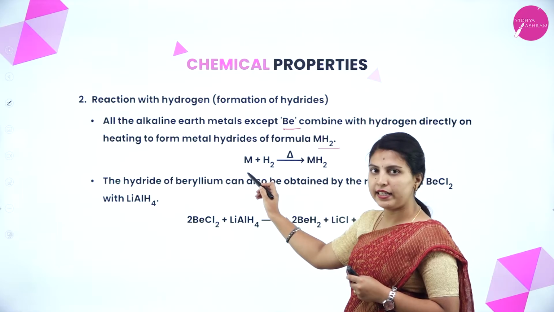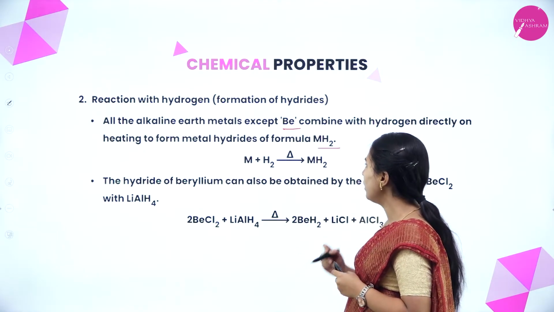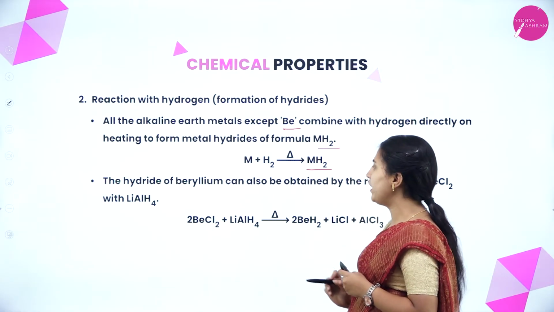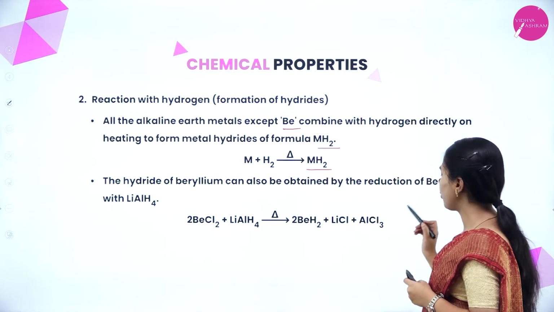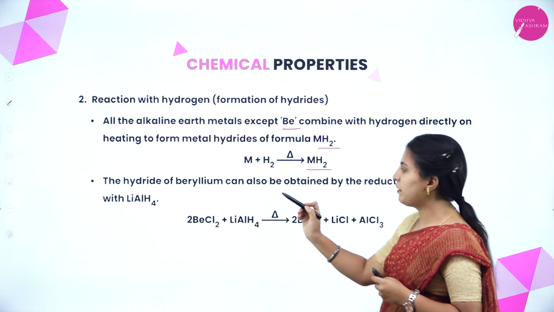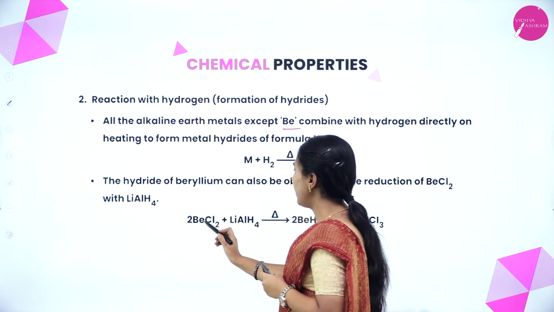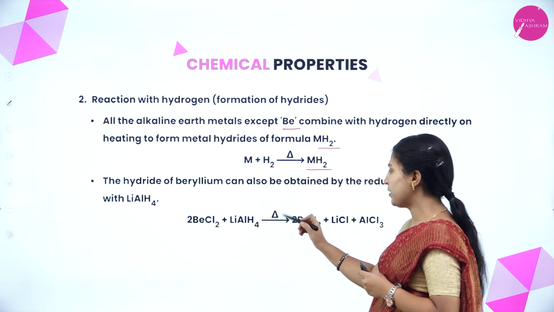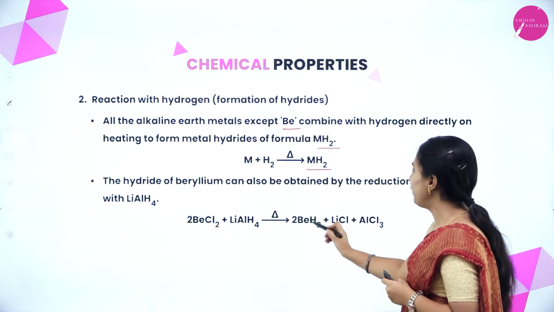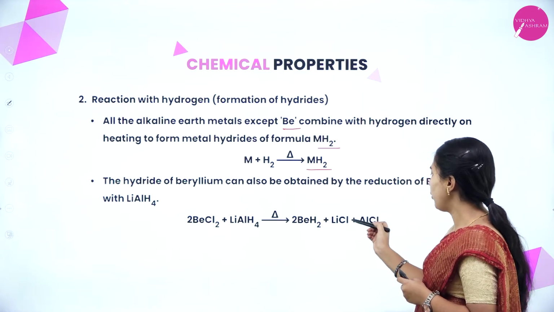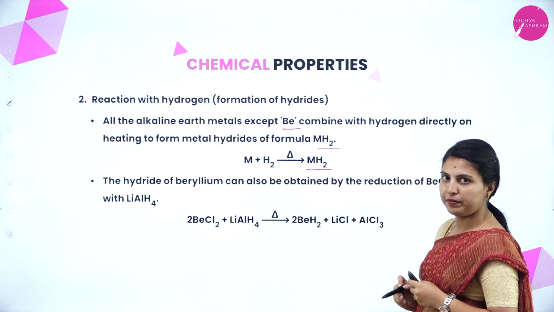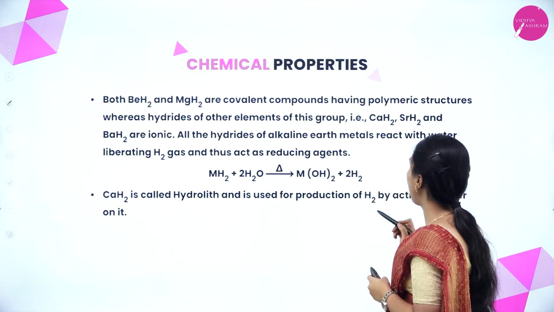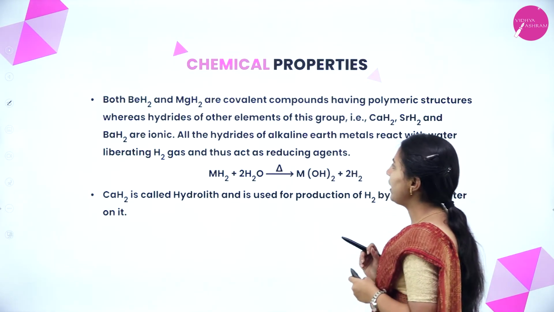This is any alkaline earth metal reacting with hydrogen. At high temperature, it will form metal hydride. The hydride of beryllium can also be obtained by reduction of beryllium chloride with lithium aluminium hydride. See here, beryllium chloride plus lithium aluminium hydride, at high temperature, will form beryllium hydride, lithium chloride and aluminium chloride. Both beryllium hydride and magnesium hydride are covalent compounds having polymeric structure, whereas hydrides of other